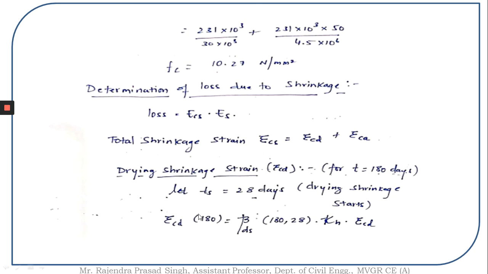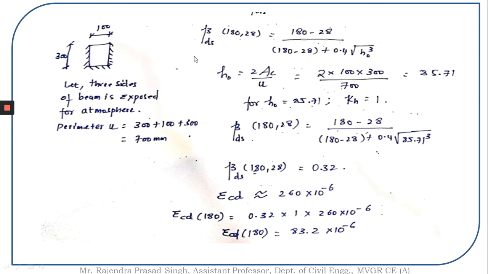So epsilon cd value at 180 days or 6 months is equal to beta ds of 180 comma 28 times kh times epsilon cd. So we are supposed to find out the beta ds value, kh value and epsilon cd value. So the beta ds value for 180 comma 28 is 180 minus 28 by 180 minus 28 plus 0.4 root over h naught cube. Now we do not know the h naught value. So h naught value is equal to 2 times Ac by u.